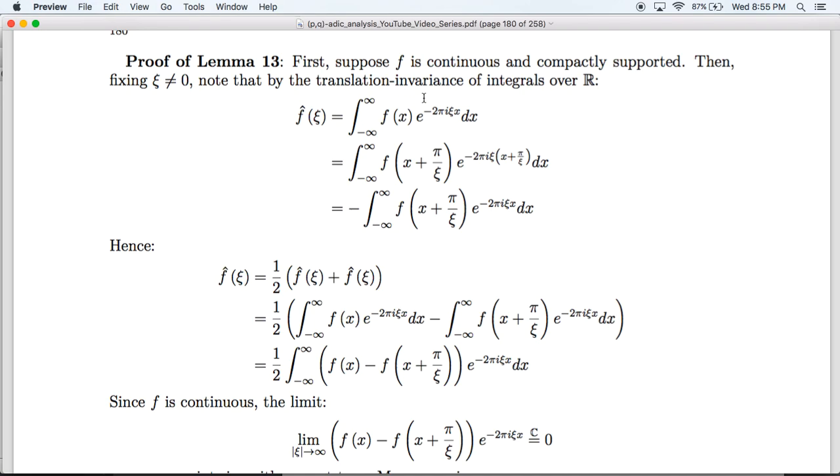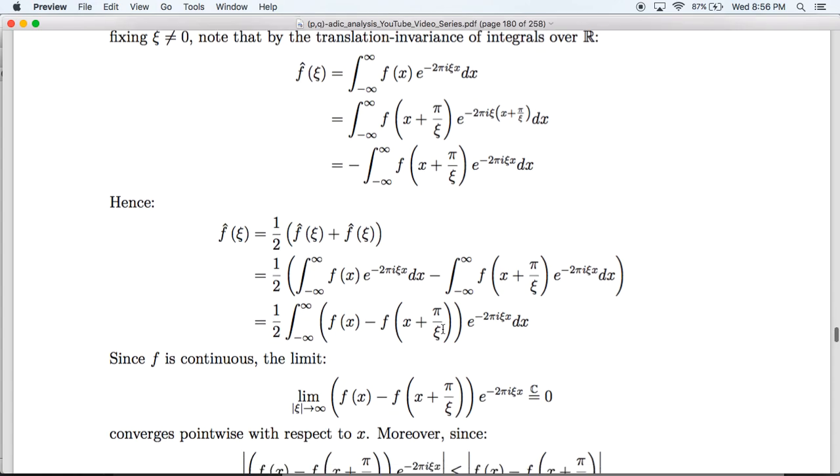By the translation invariance of integrals over R, f hat is the same thing if we add pi over xi to both x's, and then use the property of the exponential function, this becomes a negative. So f hat of xi is 1/2 times twice of itself. This is one formula for f hat of xi. This is another formula for f hat of xi. And then we get the following.